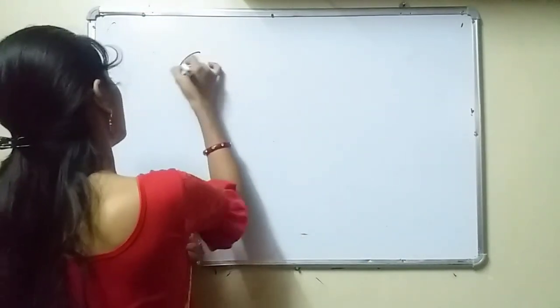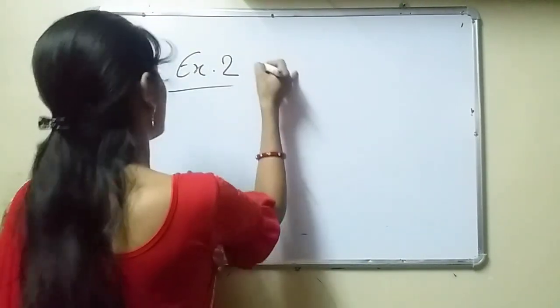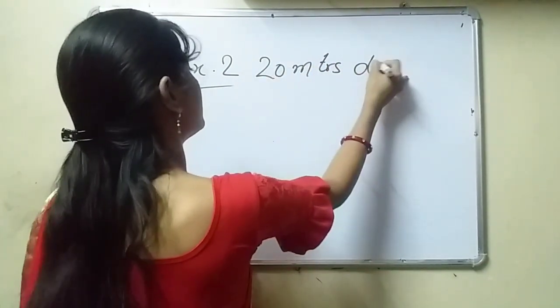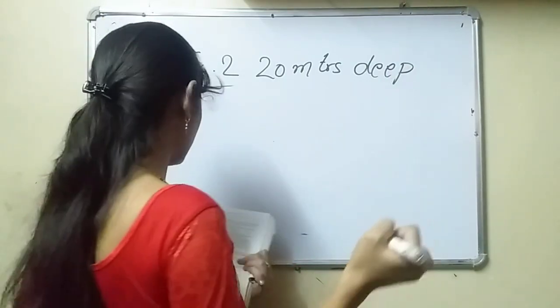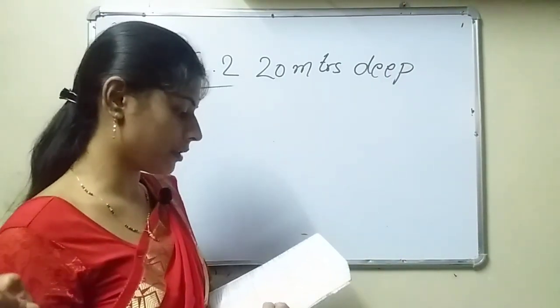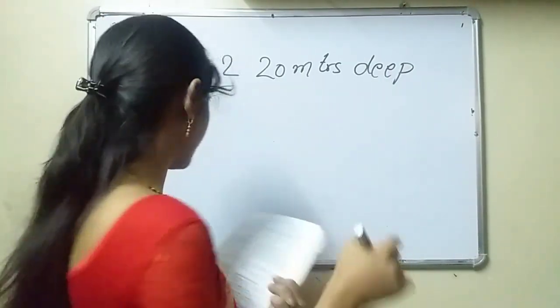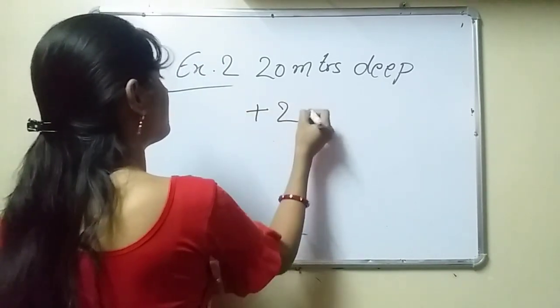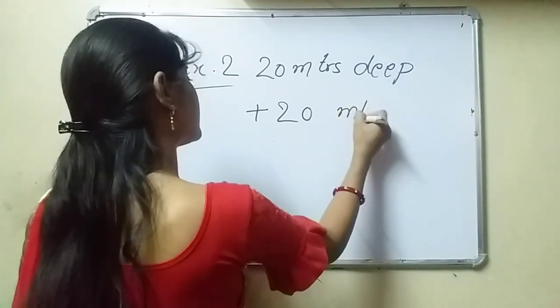See example number 2, A, 20 meters deep. If depth is considered as positive and they are asking about the depth, then 20 meters deep will become plus 20 meters.